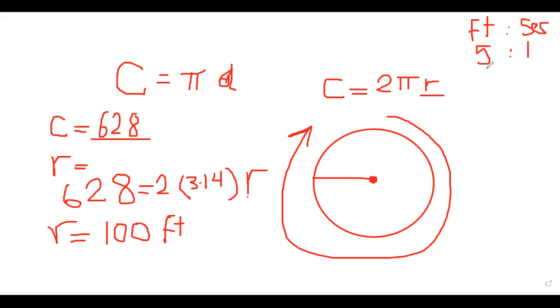So we want to know in 100 feet, how many seconds will it take? How will we calculate it? It will be 100 multiplied by 1 divided by 5. So it will take 20 seconds.